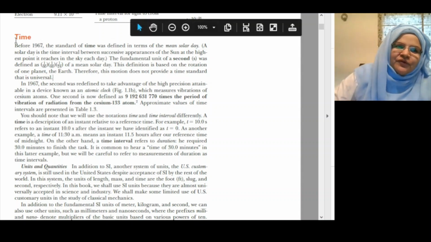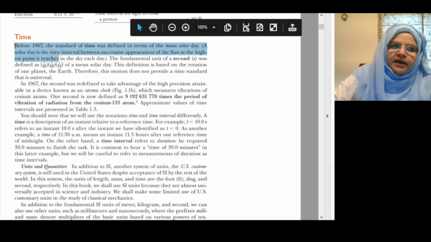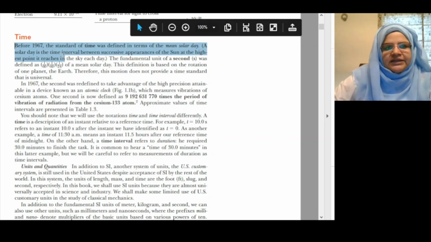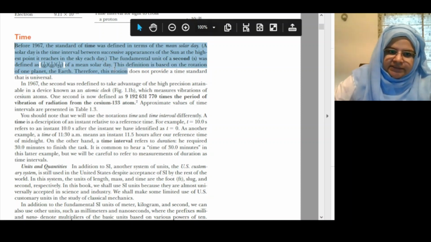Time. Before 1967, the standard of time was defined in terms of the mean solar day. A solar day is the time interval between successive appearances of the sun at the highest point it reaches in the sky each day. The fundamental unit of second was defined as 1/60 times 1/60 times 1/24 of a mean solar day. This definition is based on the rotation of one planet, the Earth. Therefore, this motion does not provide a time standard that is universal.